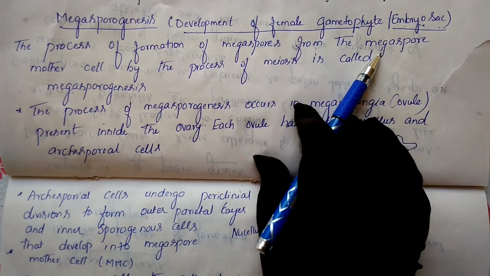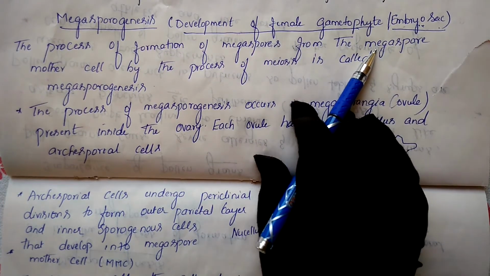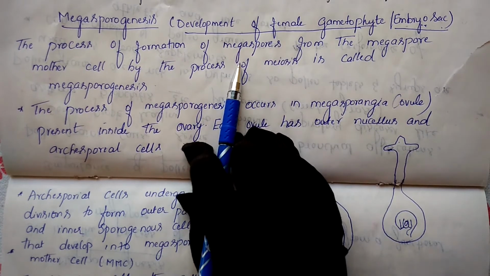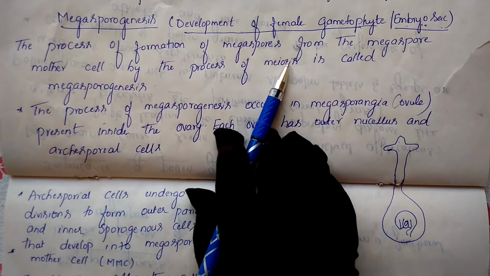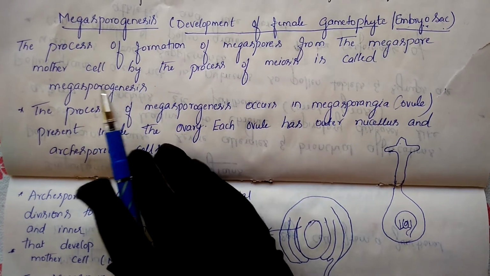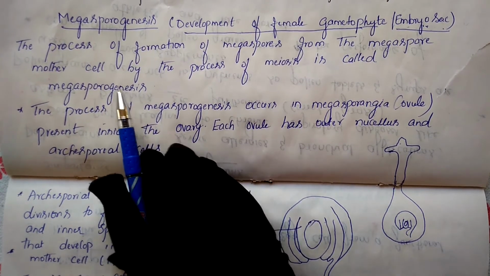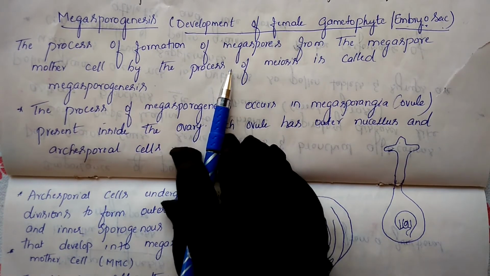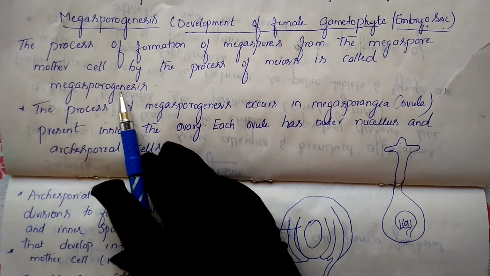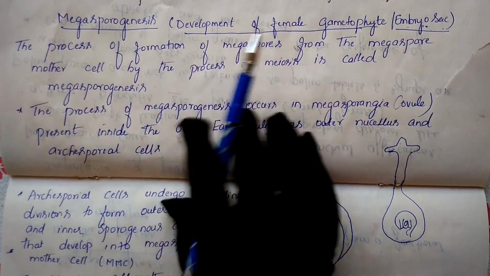There it is the microspore mother cell, here it is the megaspore mother cell, and that also comes through meiosis cell division. Here also it comes from meiosis cell division. That process we call megasporogenesis, and it takes place inside the ovary, whereas microsporogenesis takes place in the anther. So this is the difference.